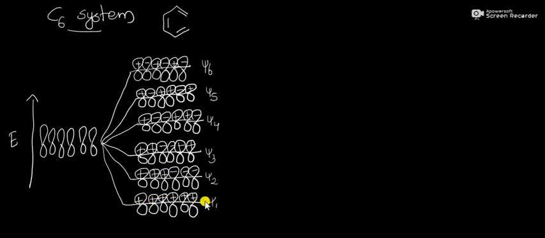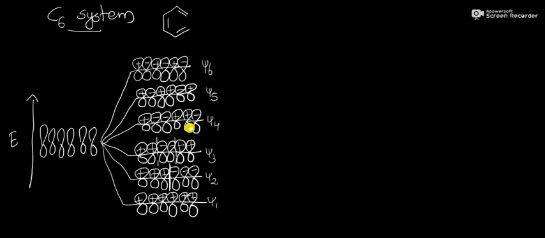First, psi 1 has plus plus plus plus plus plus symmetries and there is no node. In the case of psi 2, here is one node, that is plus plus plus minus minus minus, that is the symmetry of psi 2. In the case of psi 3, there will be two nodes, one here and one here. Plus plus minus minus plus plus, that is psi 3.